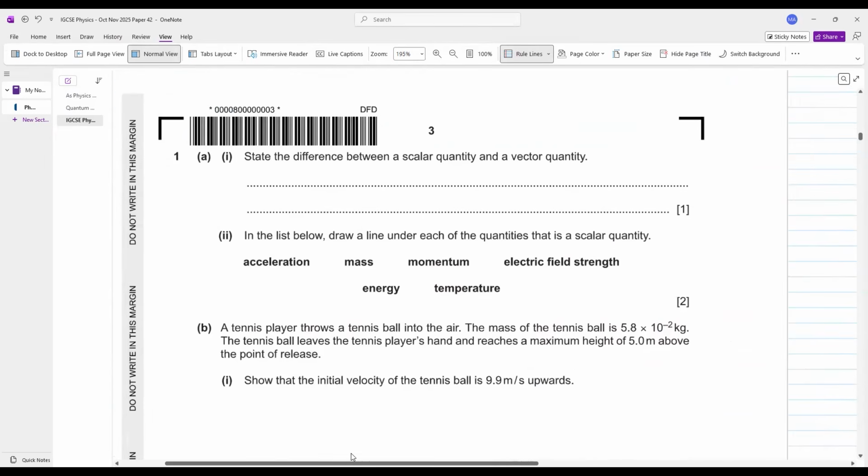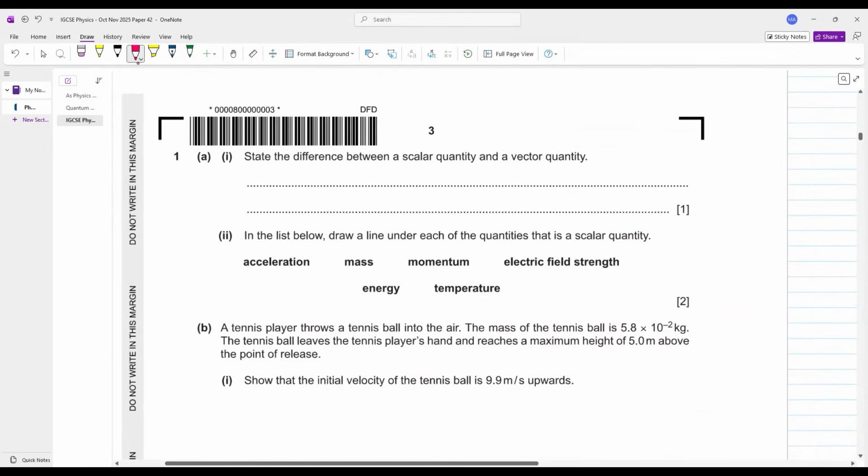Question 1 Part A. State the difference between a scalar quantity and a vector quantity. A scalar quantity has magnitude only, whereas a vector quantity has magnitude and direction both.